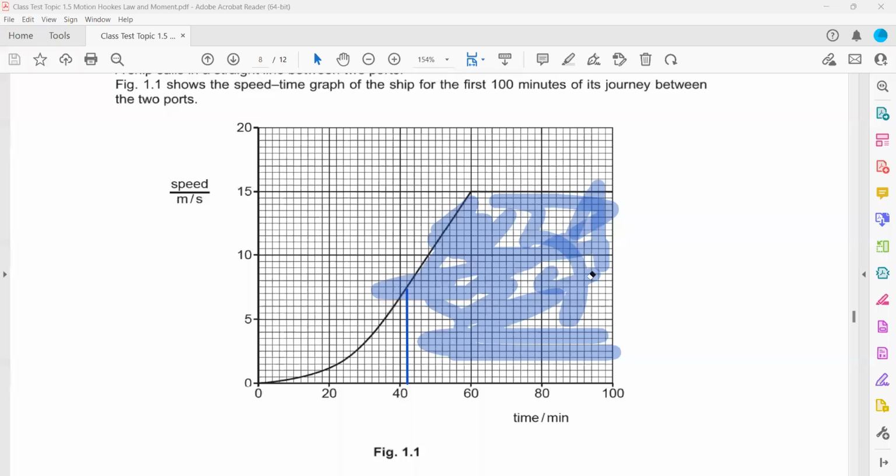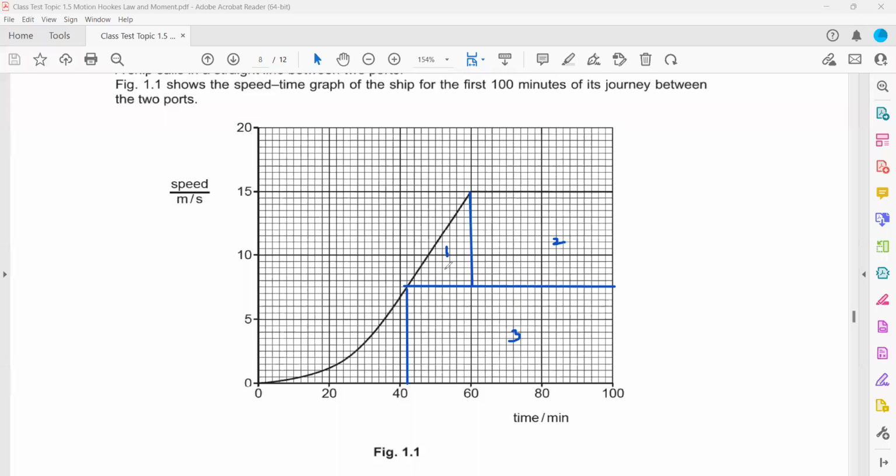So, Mister, we can divide it into a trapezium and a rectangle. Yes, either a trapezium and a rectangle, or you can divide it into three figures: a triangle, a rectangle, and a rectangle. It's up to you, whatever you find easy. Like this is 1, 2, and 3. But again, in this question time is in minutes. You should have it in seconds. If it is 42 minutes, you have to convert everything into seconds because the speed is in meters per second.